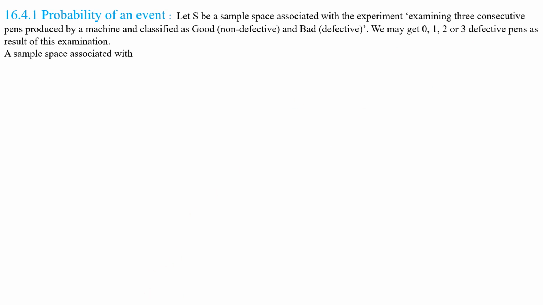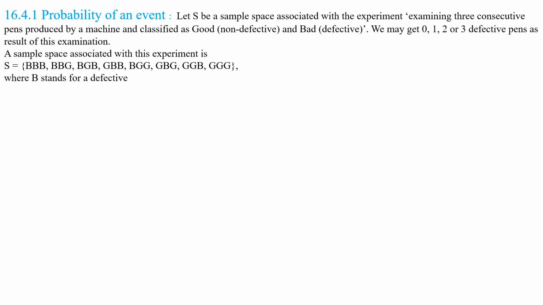A sample space associated with this experiment is S equal to the set {BBB, BBG, BGB, GBB, BGG, GBG, GGB, GGG}, where B stands for a defective or bad pen and G stands for a non-defective or good pen. Okay, my children. So these are the outcomes.